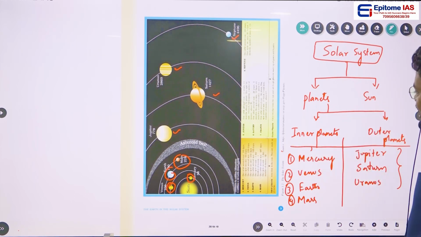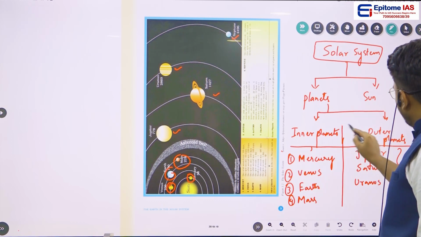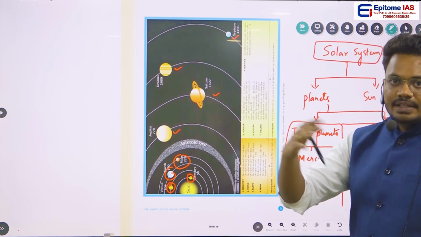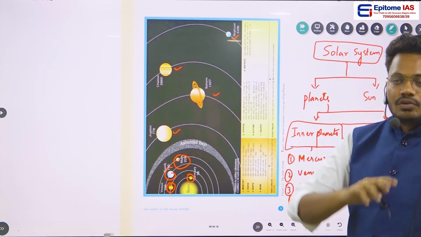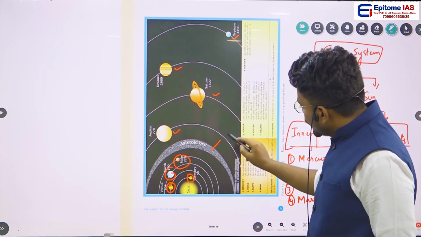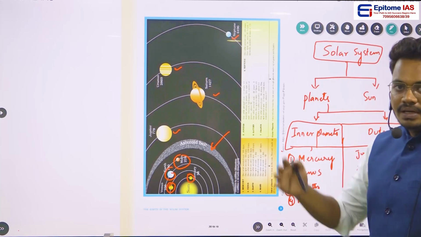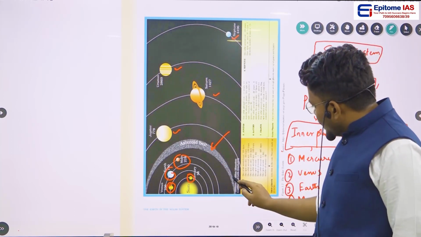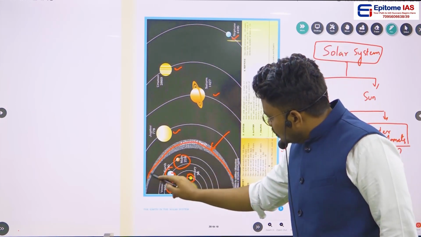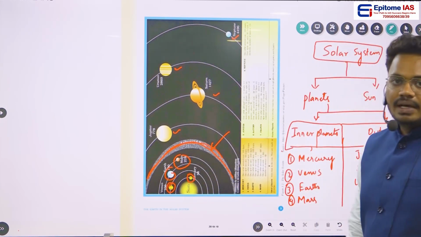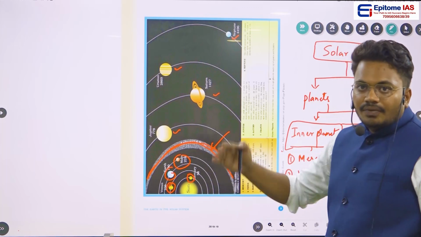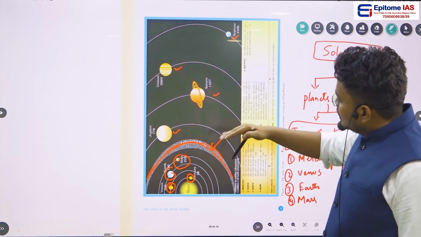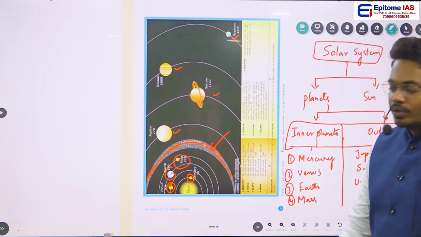So if you see here, we are distinguishing the planets as inner as well as outer. On what basis are we dividing these planets as inner planets and outer planets? Depending upon the asteroid belt. This asteroid belt we will be seeing in between Mars and Jupiter. So depending upon this asteroid belt, we are demarcating the planets which are inside the asteroid belt as inner planets and the planets which are outside the asteroid belt as outer planets.